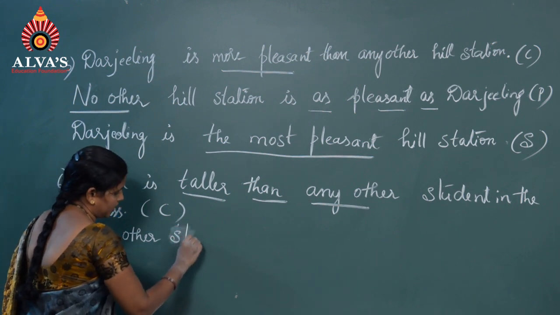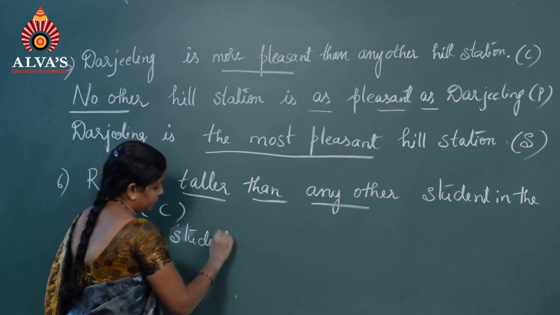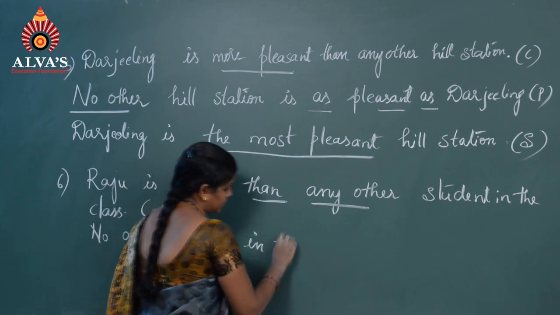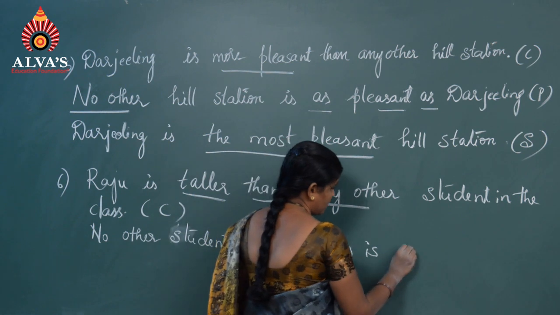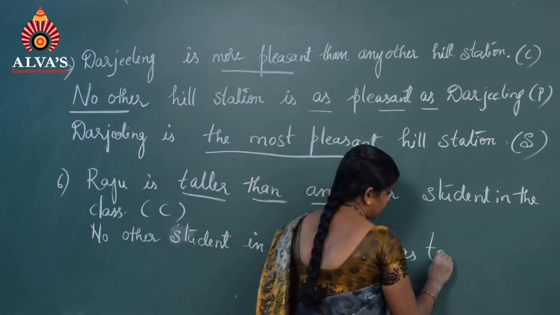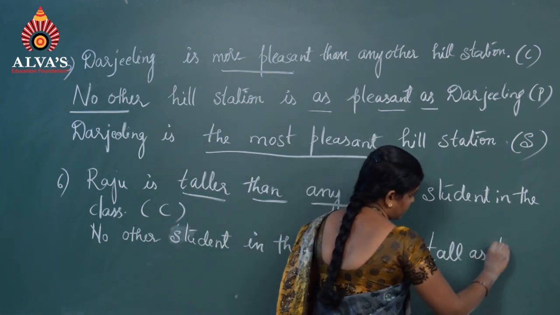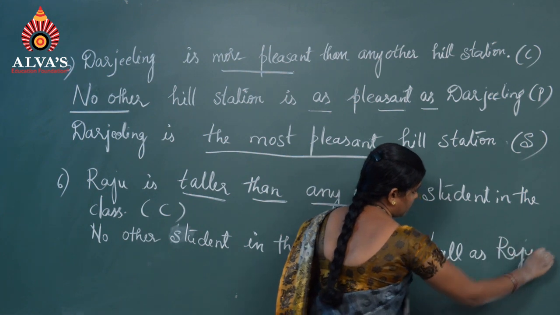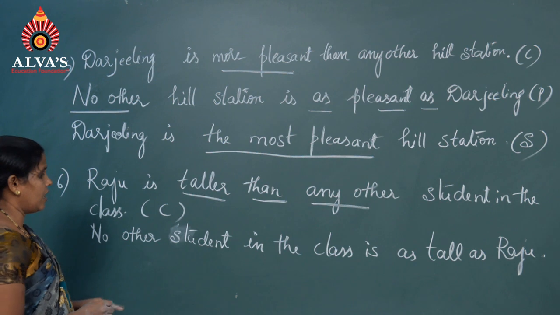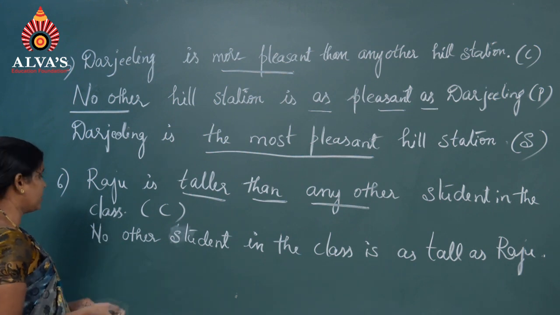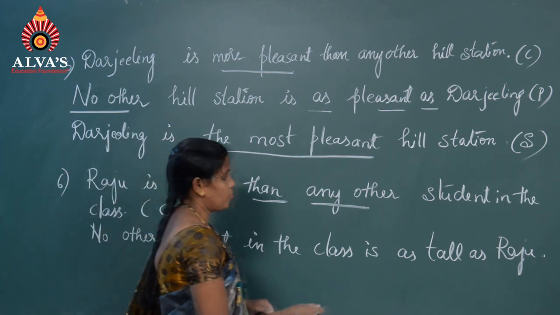No other student in the class is as tall as Raju. This is the positive degree.